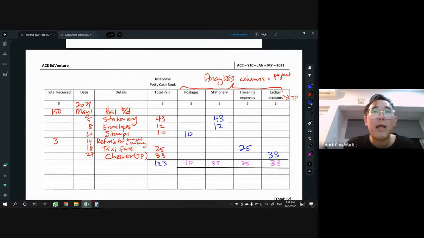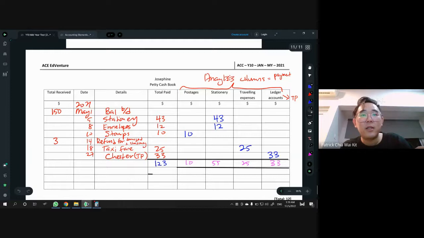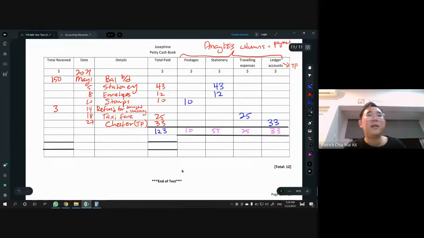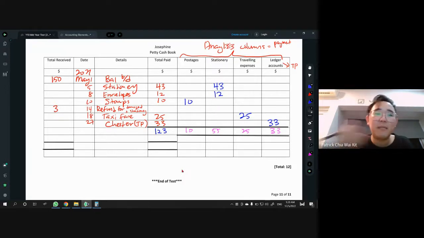All right, so now we have total paid, 1, 2, 3. To do balancing, as usual, leave one empty row so that you can put the balance CD later. And of course, you have to put the total line on this part, and also on the left hand side. Put the total like this, because the total must balance. Balancing means left and right must be the same.